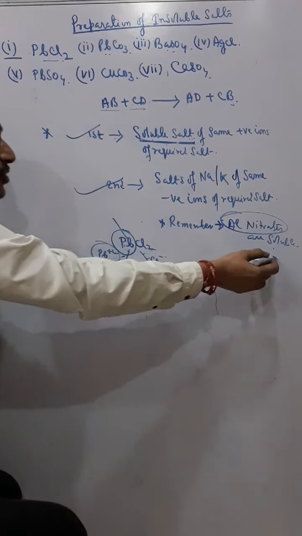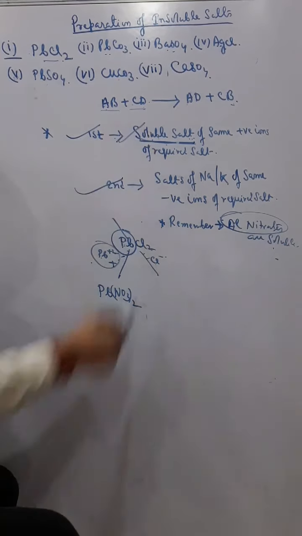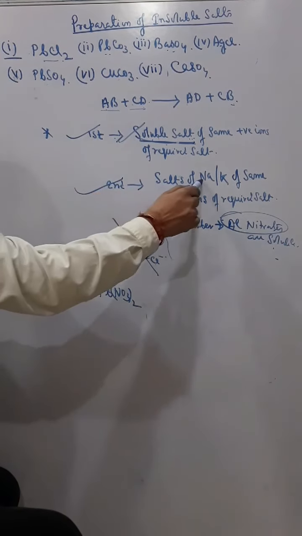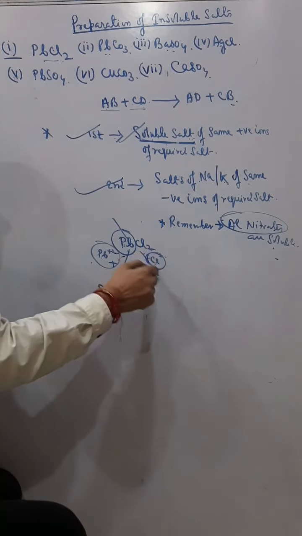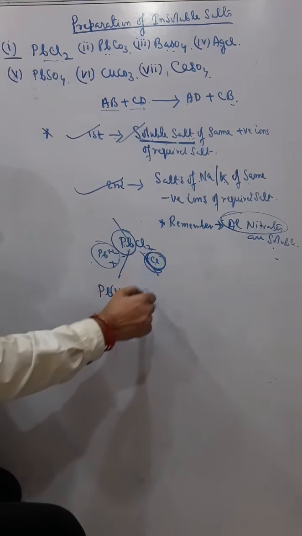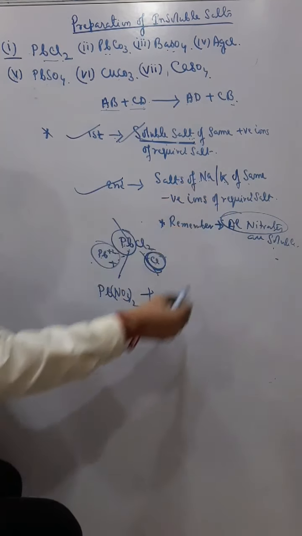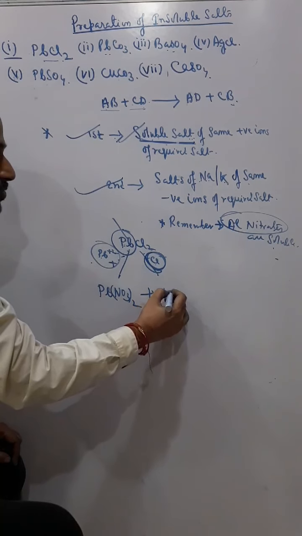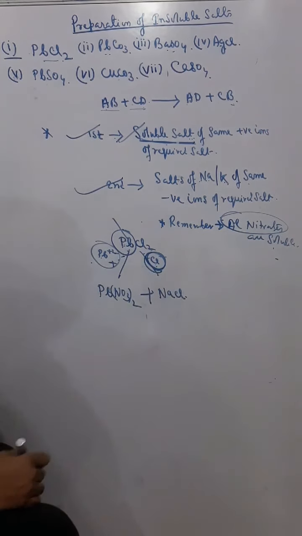All nitrates are soluble, so lead nitrate is also soluble. So the first part is complete. And for the second, I will take a salt of sodium or potassium with the same negative ion. The negative ion is Cl here, so the sodium salt of this ion is sodium chloride.